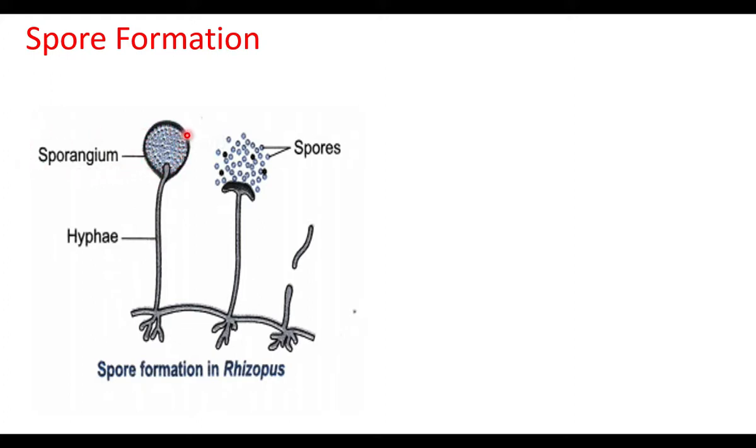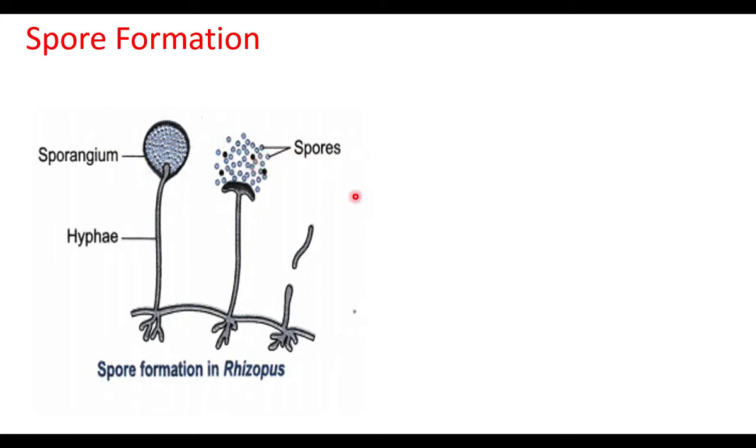Sporangium means a small bag-like structure which is filled with spores. During unfavorable conditions, it reproduces by means of spores. What is an unfavorable condition? There is no water, there is no food, the temperature is very high. This is called an unfavorable condition. In that condition, it produces spores.